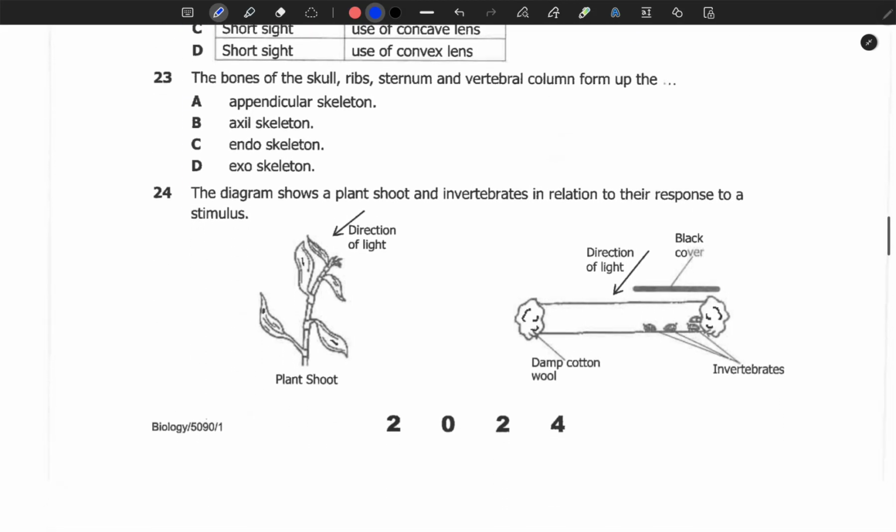Number 23, the bones of the skull, ribs, sternum, and vertebral column form up the axial skeleton. So this is the axial, it's the axis. Then those that form the arms and the legs is the appendicular.